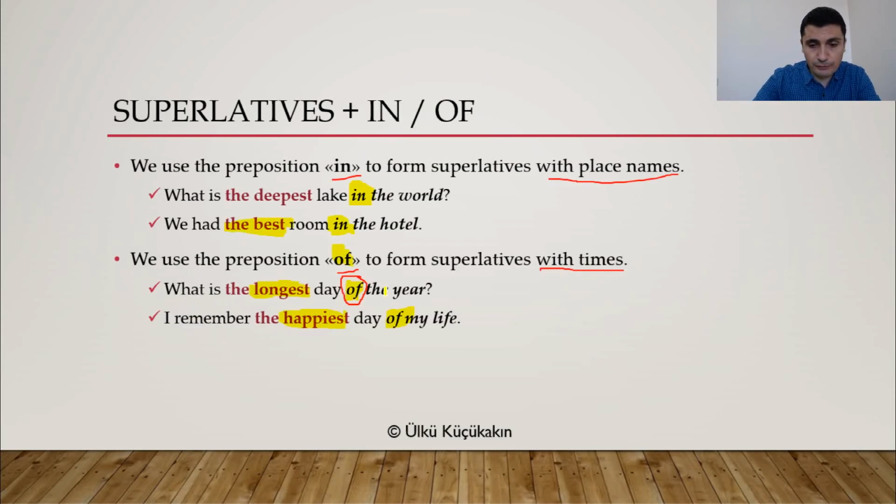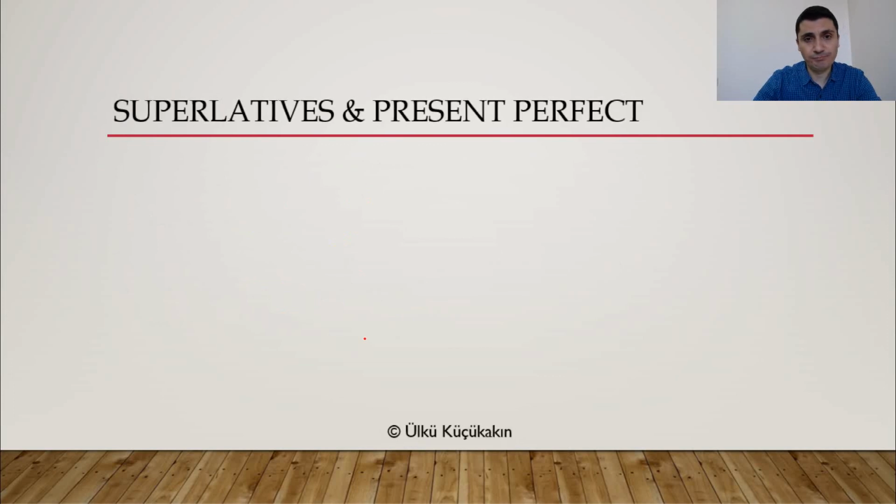Normally, for example, with years, you would use in, okay? In this year, in that year. But if you are using a superlative form, then you would use what's the longest day of the year, all right? Of my life. So you don't say in my life, okay? So I remember the happiest day in my life. No, I remember the happiest day of my life is better, okay?